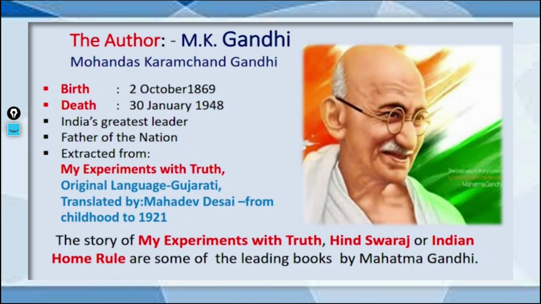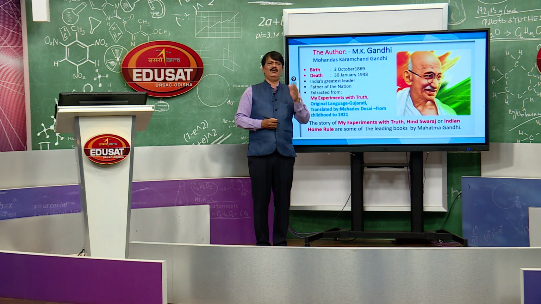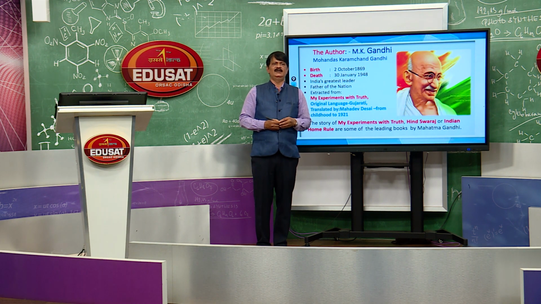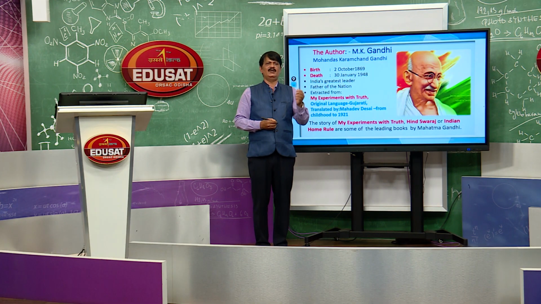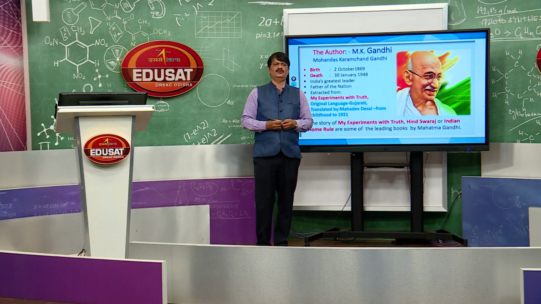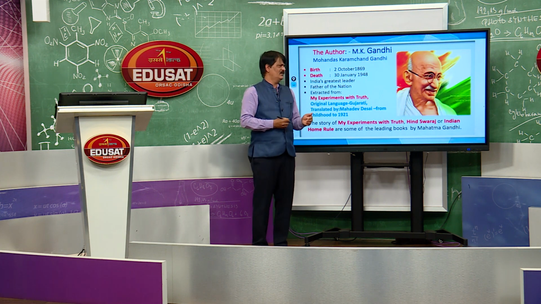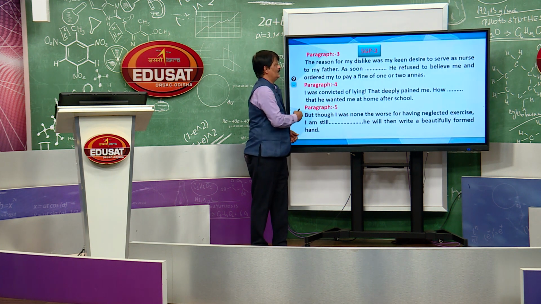He is popularly known as the father of the nation, regarded everywhere as the greatest leader of the world. The book My Experiment with Truth was written in Gujarati and later translated.